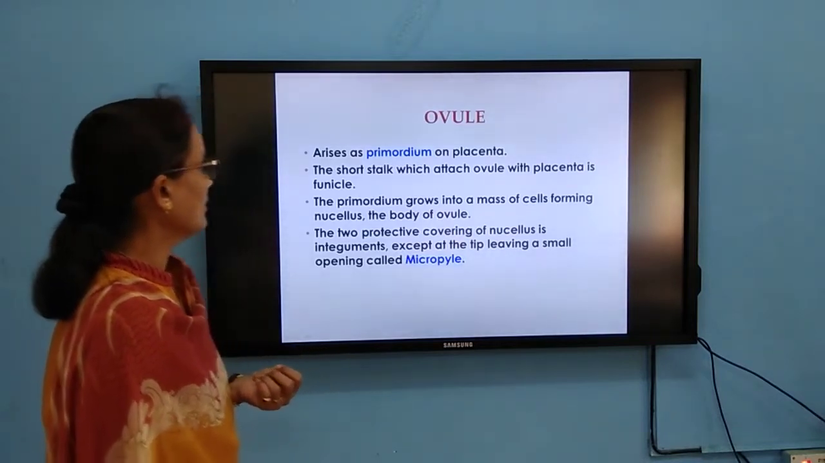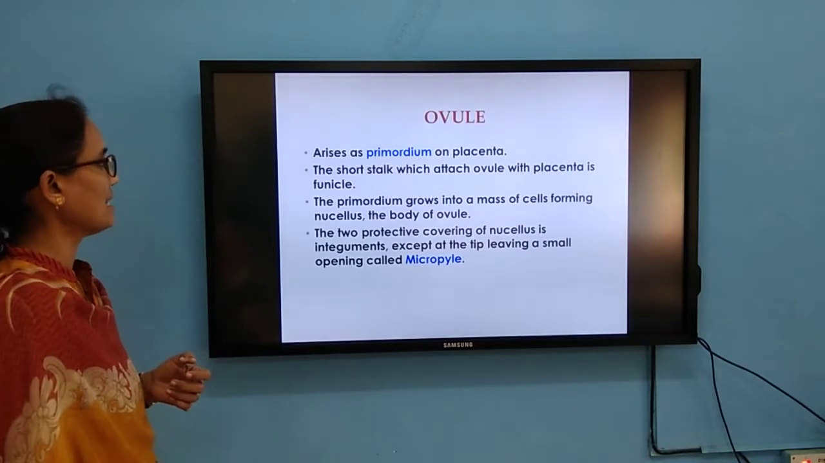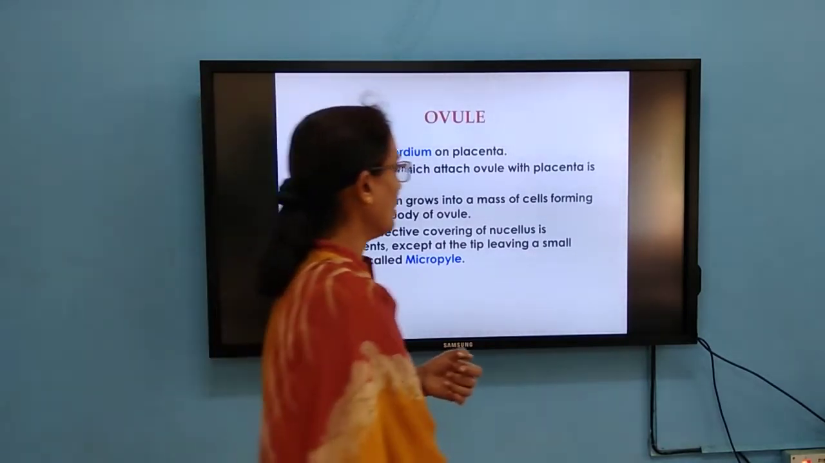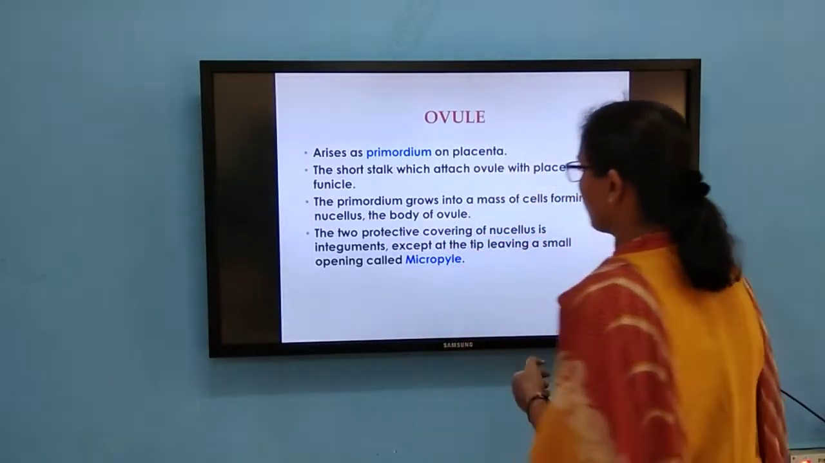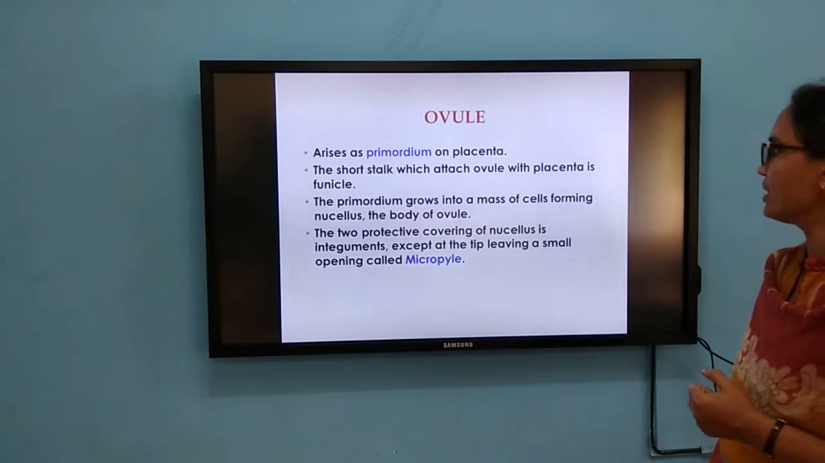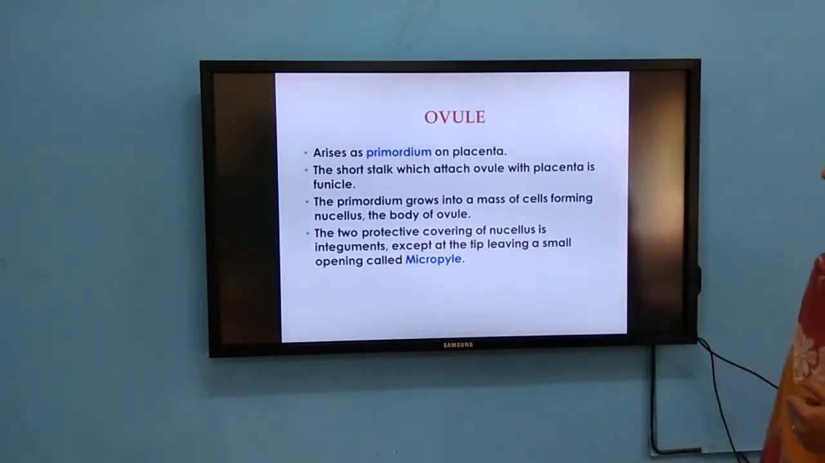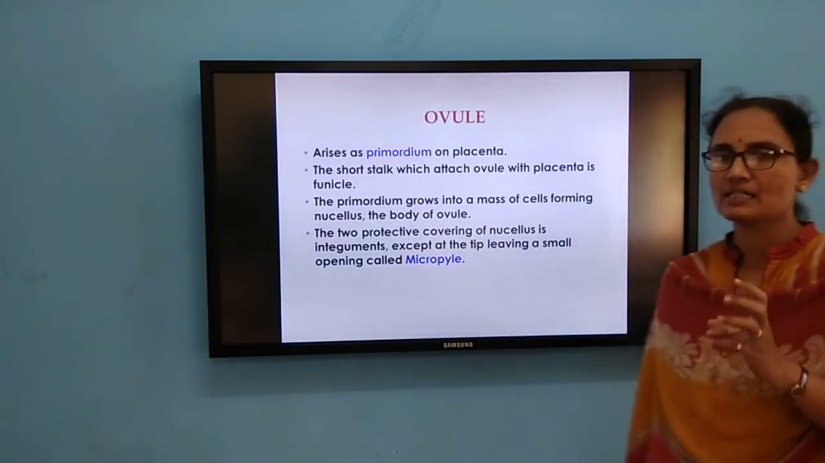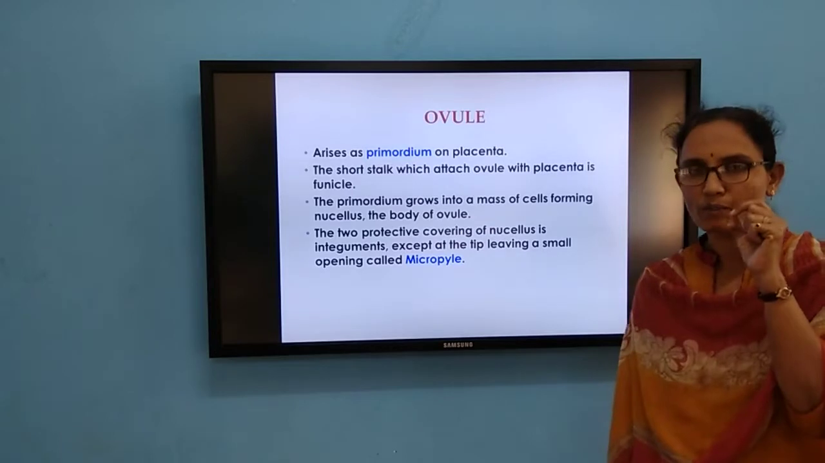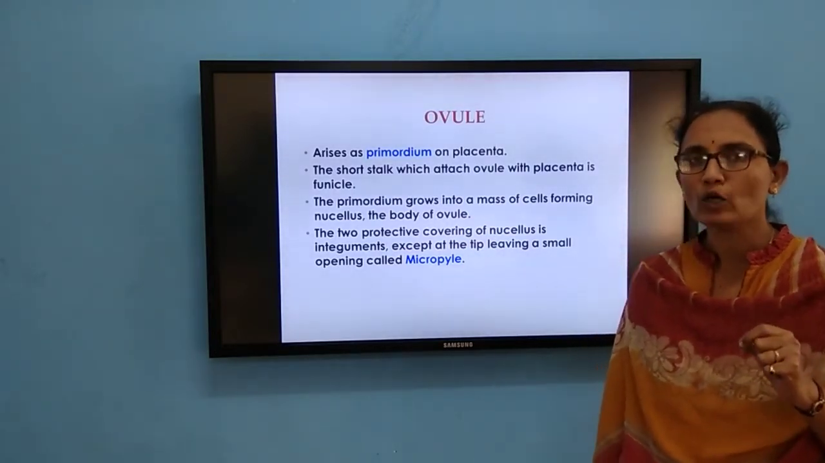So, this ovule arises from the primordia on the placenta. The short stalk with which the ovule is attached to the placenta, we will call it funicle. The primordium grows into a mass of cells forming the nucellus, the body of the ovule. The protective covering of this ovule, we will call integuments. A minute pore which is present at the tip of this ovule, we will call it micropyle.